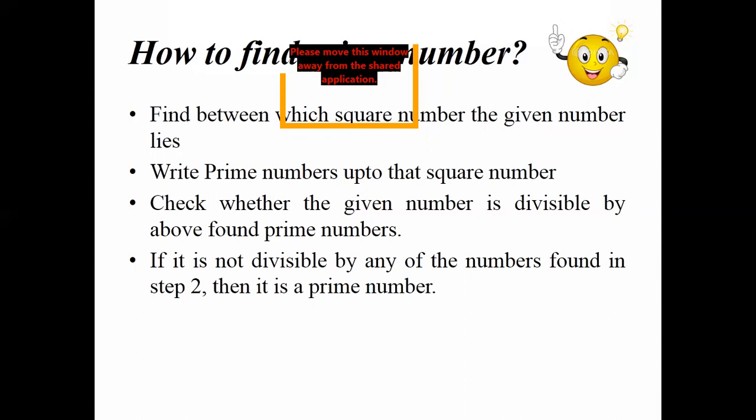So you should write 1 square, 2 square, 3 square, like that. Coming to 12 square, 12 square is 144, 11 square is 121. So between this 11 square and 12 square only, I'm getting this number 137.